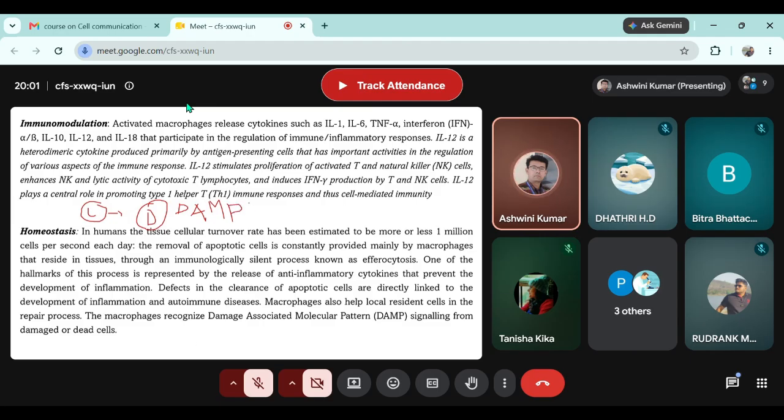That is damage associated molecular pattern. Any pattern which is present on the damaged or dead cell but not on the live cell. One very basic example is the exposure of phosphatidylserine or PS. Can anyone tell me what is phosphatidylserine?